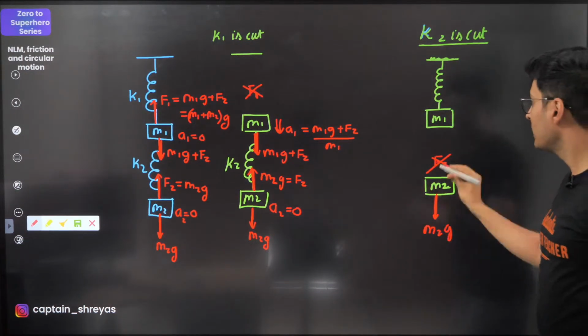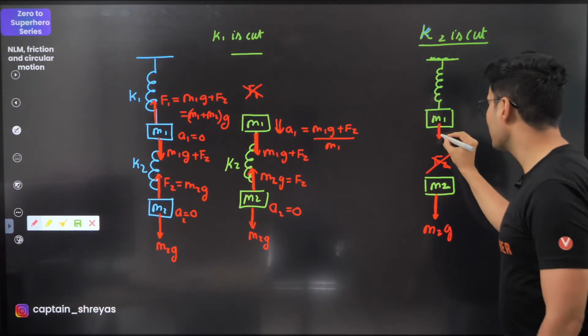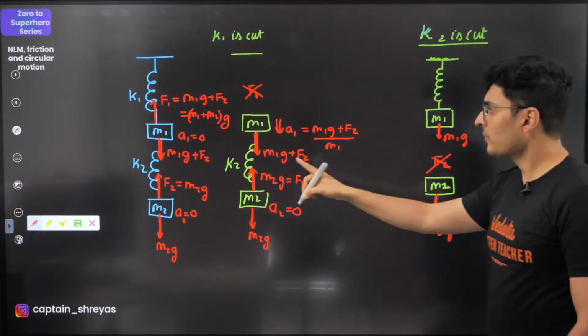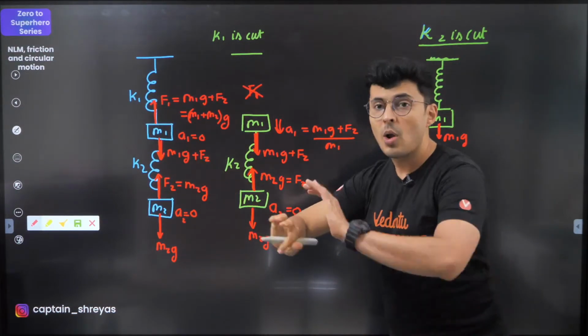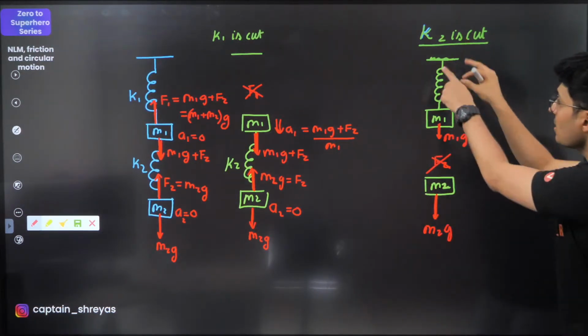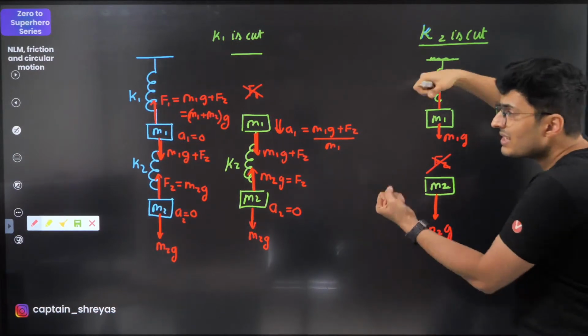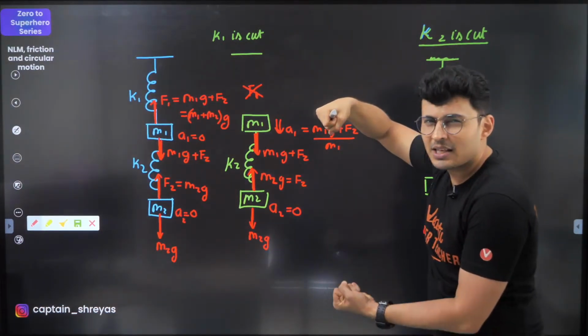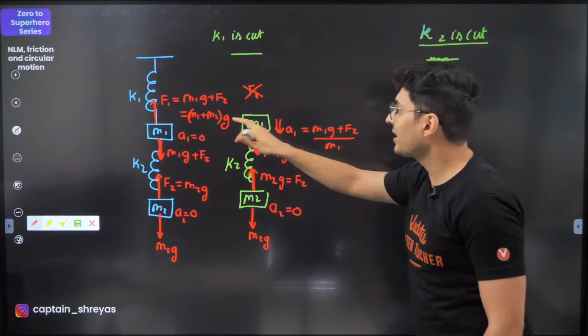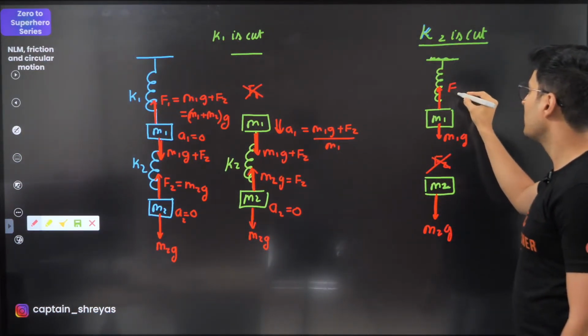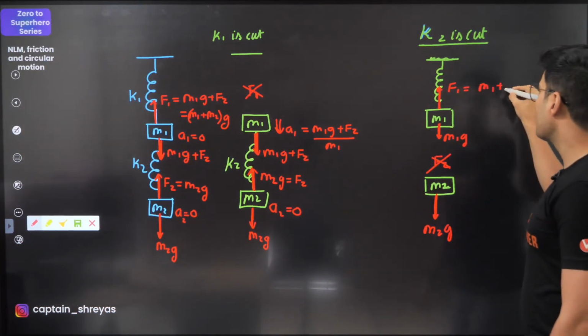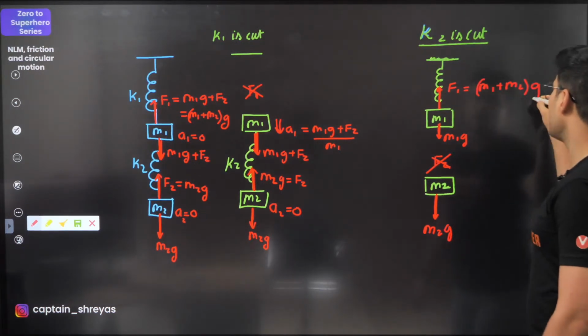M1 will experience only M1G. F2 has vanished because this spring K2 was cut. From the top, this spring will still be extended. It will take some time to change its length. So still the force will be equal to (M1 plus M2) into G.